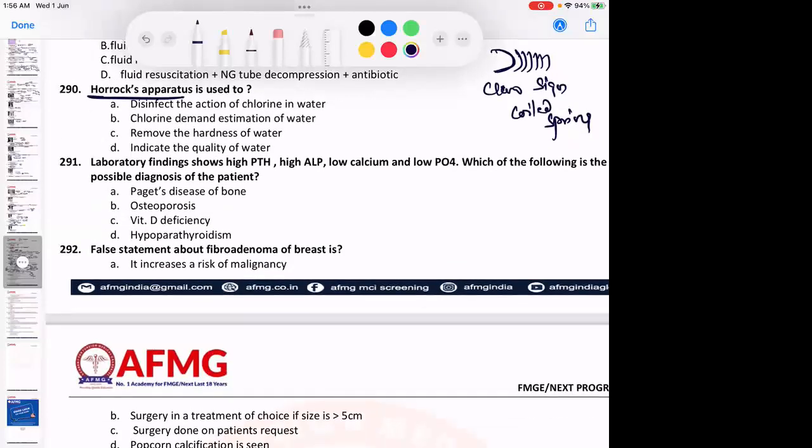Horrocks apparatus is used for chlorine demand estimation of water. Chlorine demand is estimated by Horrocks apparatus, which has 7 beakers.